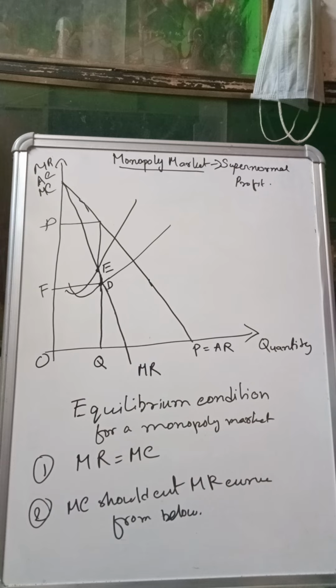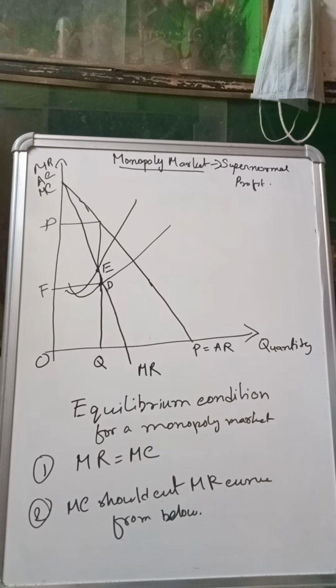So today in this video we will discuss about monopoly market, right? Now I have already discussed about the equilibrium conditions of a monopoly market. What are those equilibrium conditions? As you can see from the board, the first condition of equilibrium is MR should be equal to MC, and the second condition is what? MC should cut the MR curve from below. So this thing we have already discussed in the class, right?